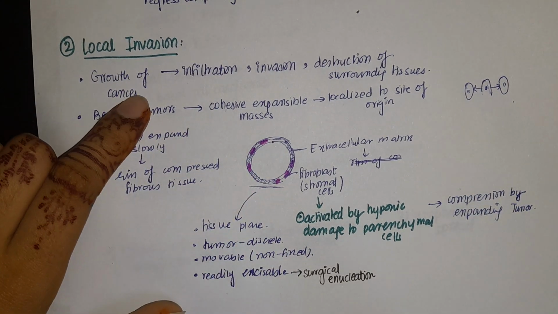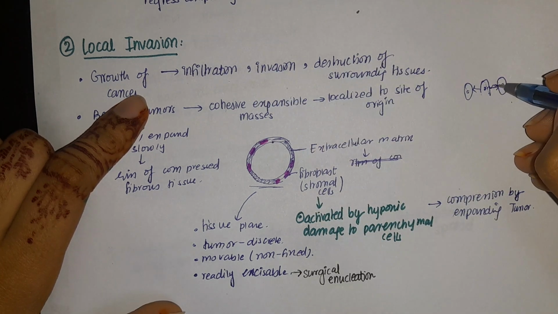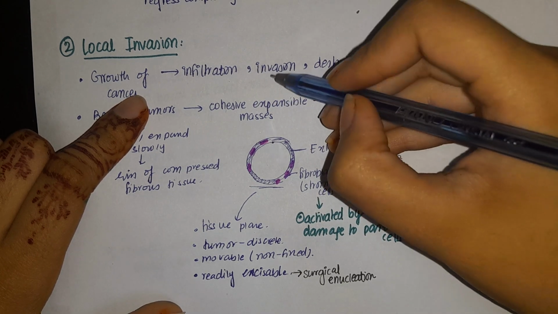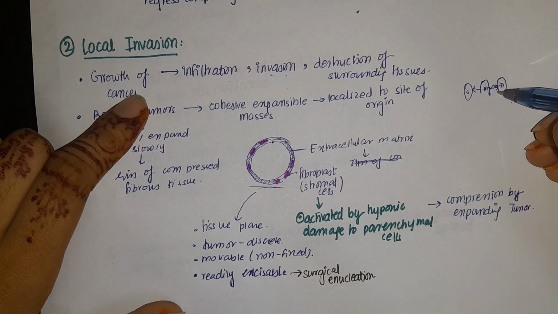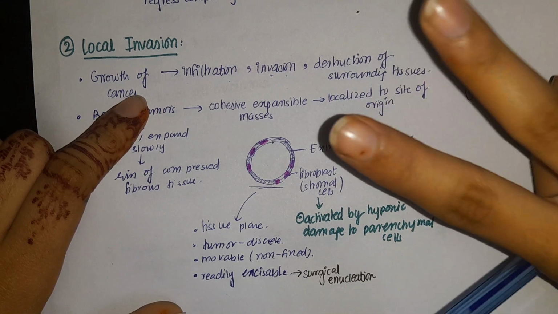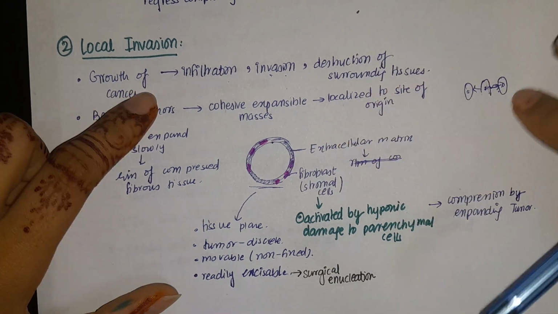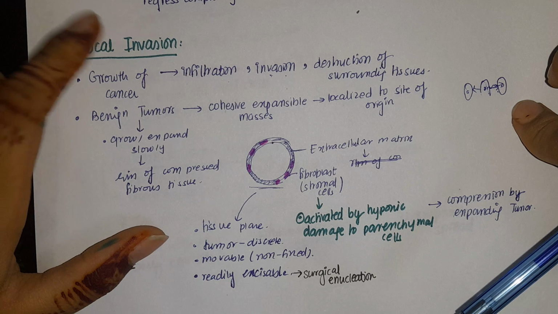So if there is a growth of the cancer, there will be infiltration. It infiltrates this cell. There will then be invasion, it attacks it, and then there is destruction of the surrounding tissue. So infiltration, invasion, and destruction of the surrounding tissue is a major characteristic of local invasion.